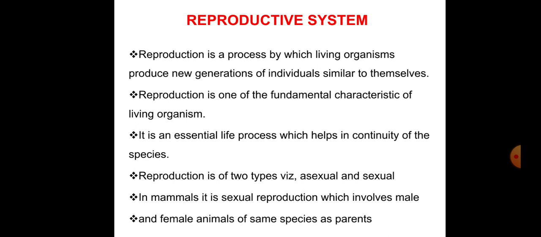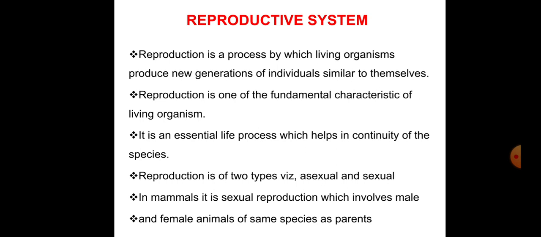So today we will be discussing the reproductive system. What are the reproductive systems? There are two reproductive systems. It is also called the genital system. So male reproductive system and female reproductive system, these two types of systems. Today we are discussing the male reproductive system.